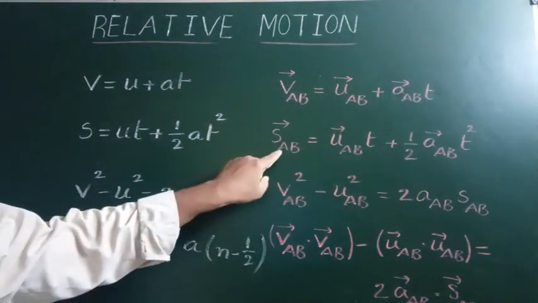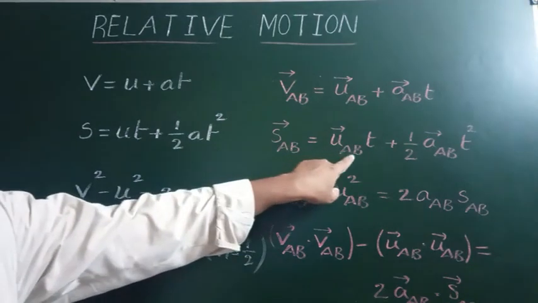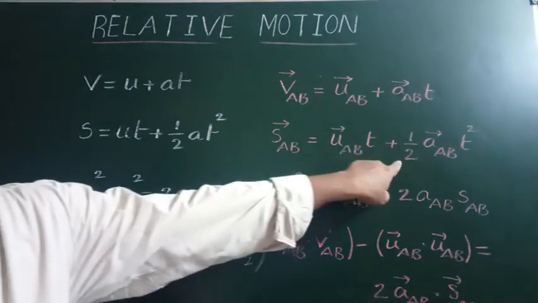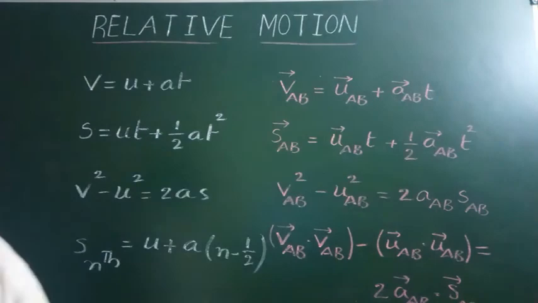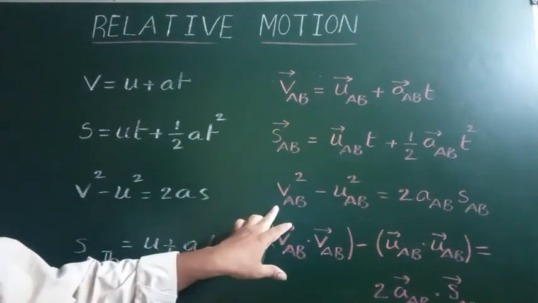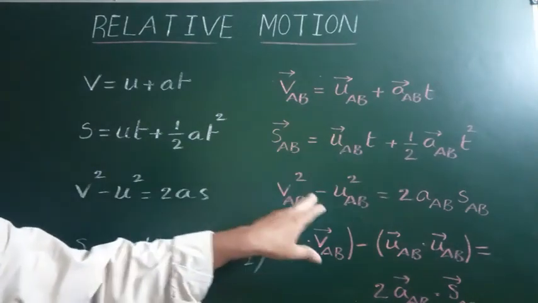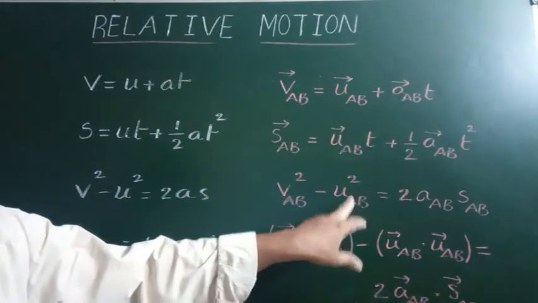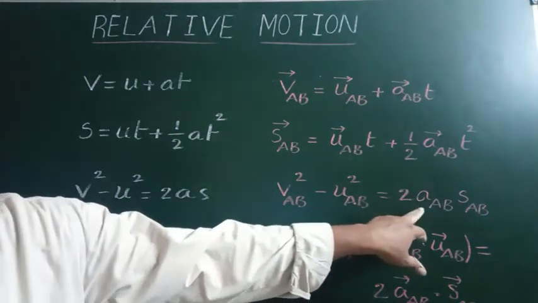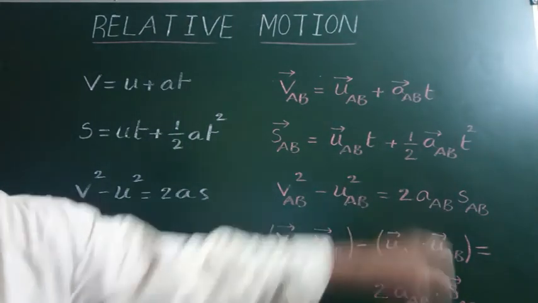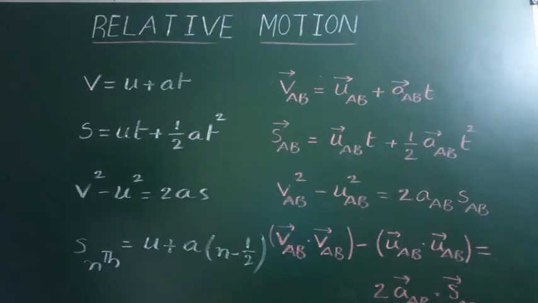Displacement of A with respect to B is equal to initial velocity of A with respect to B into t plus half into acceleration of A with respect to B into t square. Final velocity of A with respect to B whole square minus initial velocity of A with respect to B whole square is equal to 2 into acceleration of A with respect to B into displacement of A with respect to B. So these are the equations of motion used in relative motion.